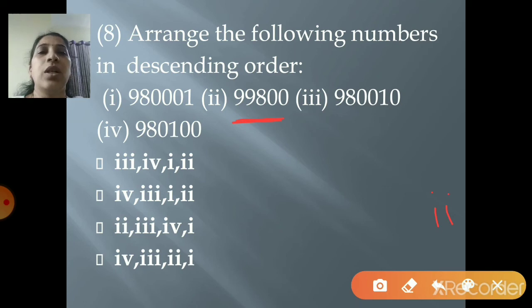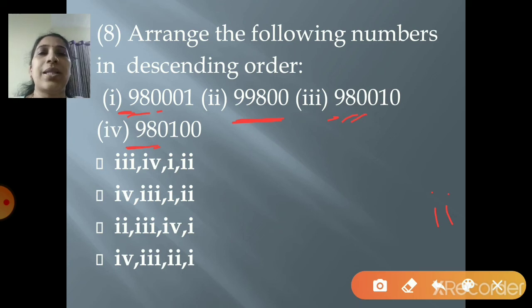Now, out of the 3 numbers, that is 1, 3 and 4, you have to find out which is the largest one. So we'll start from our left hand side, with the first digit of all the 3 numbers. What is the first digit? 9. Here also 9, here also 9. So you cannot decide. Let's go to the next one. Next one is 8. Here also 8 and here also 8. Again you cannot decide. Now go to the third number. What is the third number? It is 0. Here also it is 0 and here also it is 0.